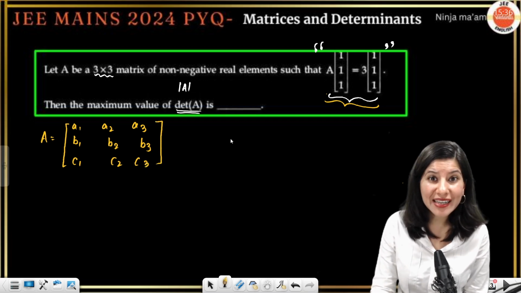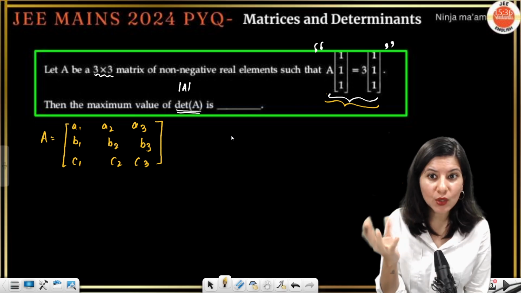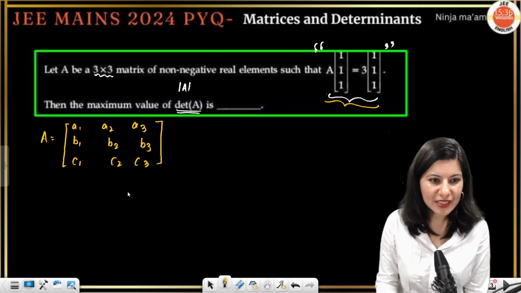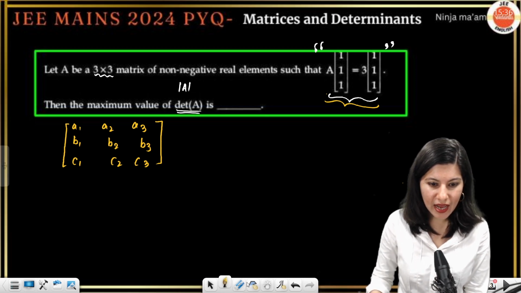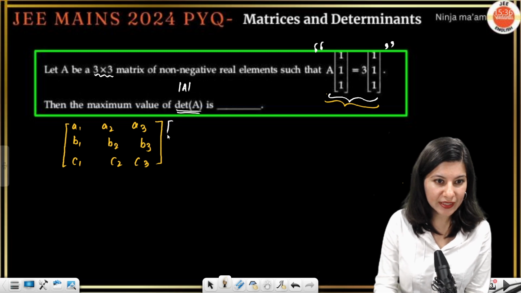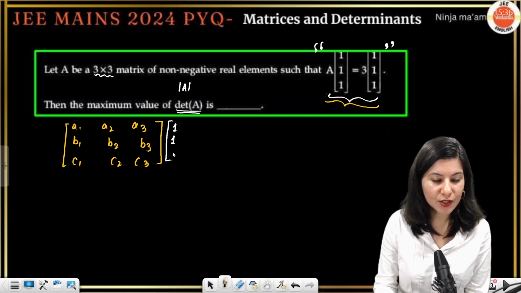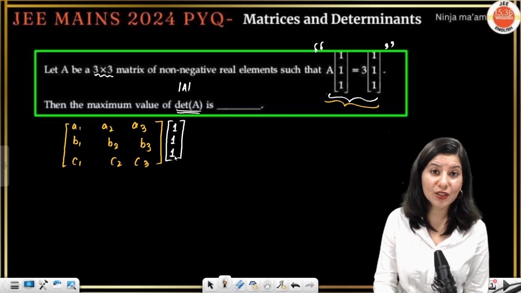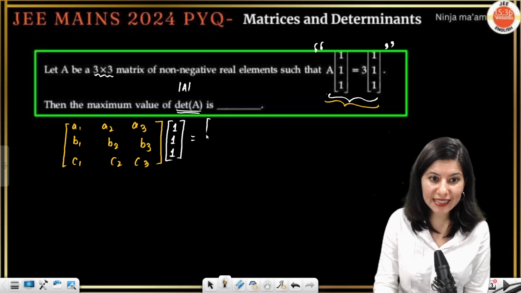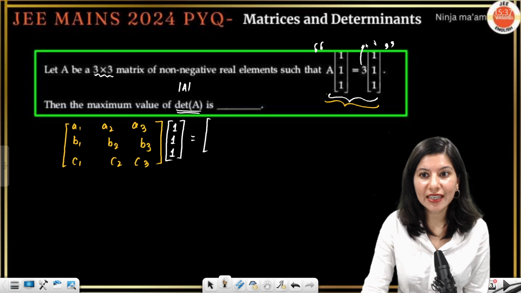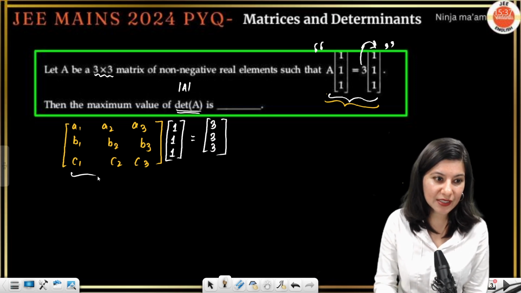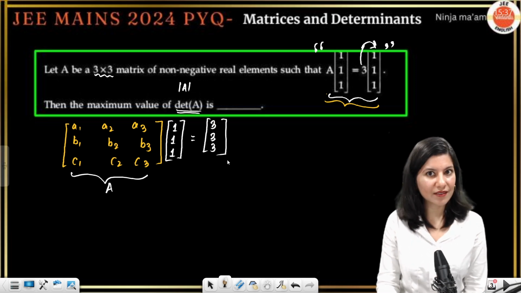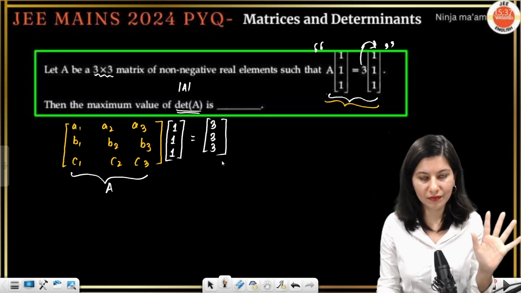Now, if I just plug this matrix A into the given equation, what will I get? What we need to do is multiply this matrix with 1, 1, 1. Okay, let me just quickly do that. Multiplying this 3 into this, what we are going to get is 3, 3, 3. This is what we have on the right side, and this is the matrix A we have plugged in.